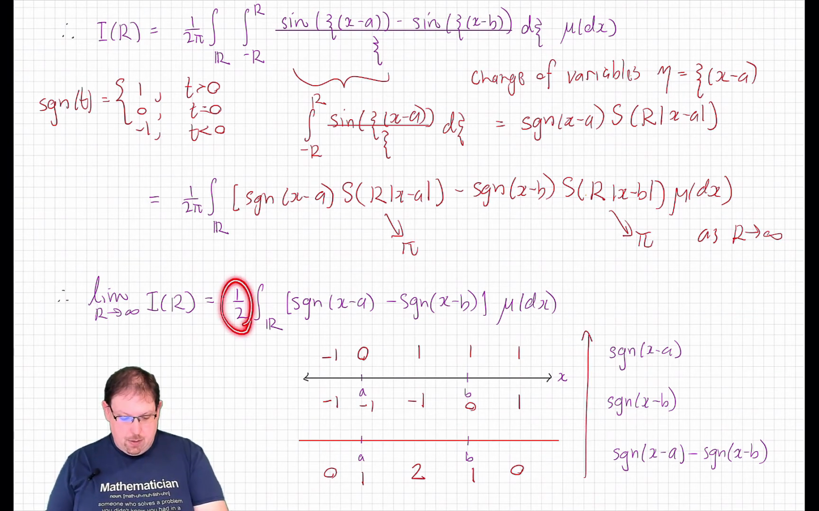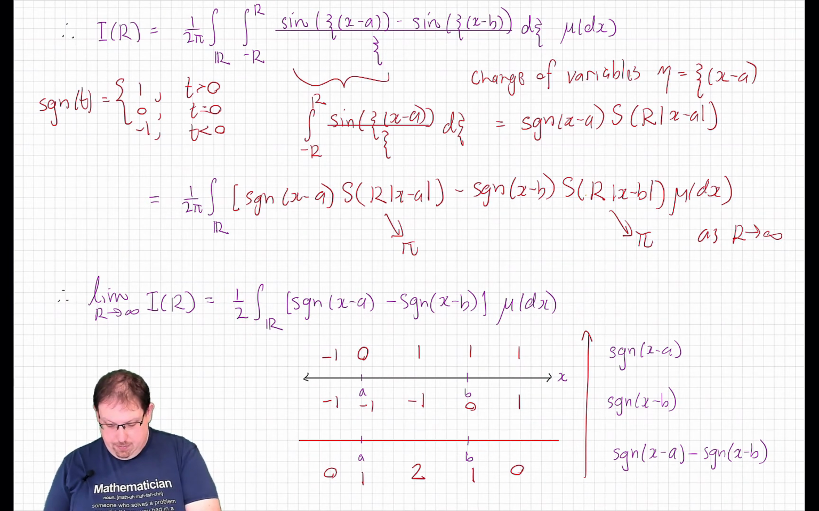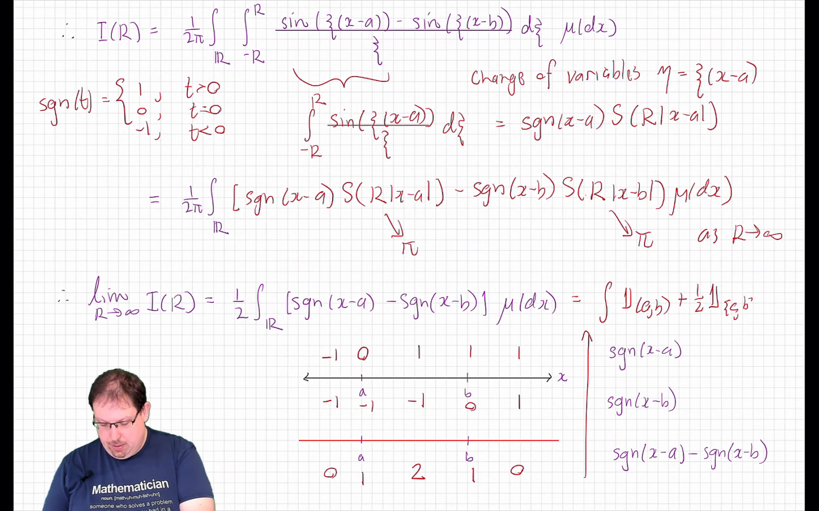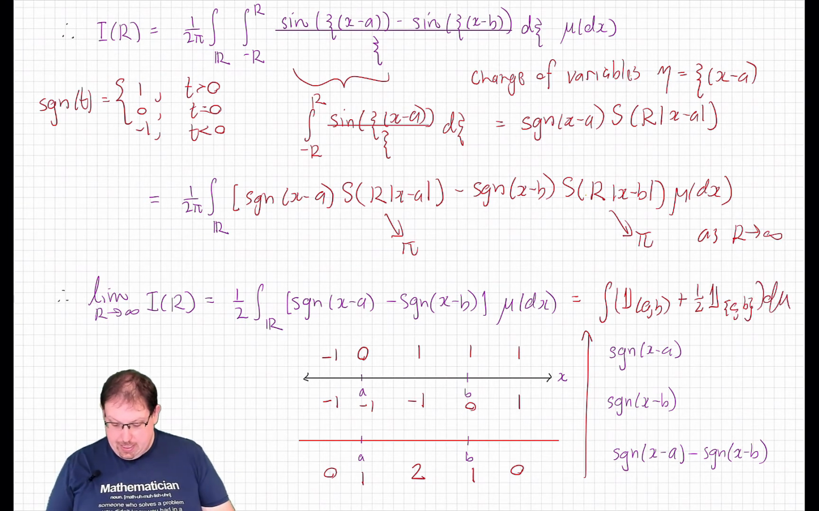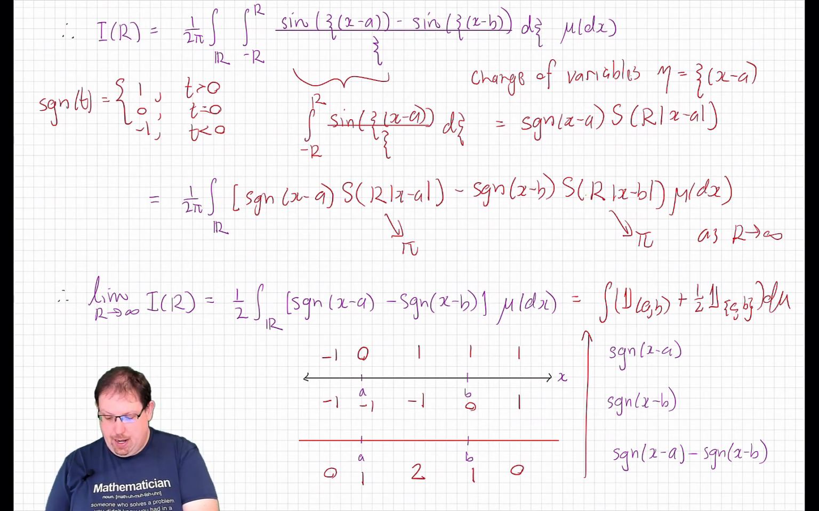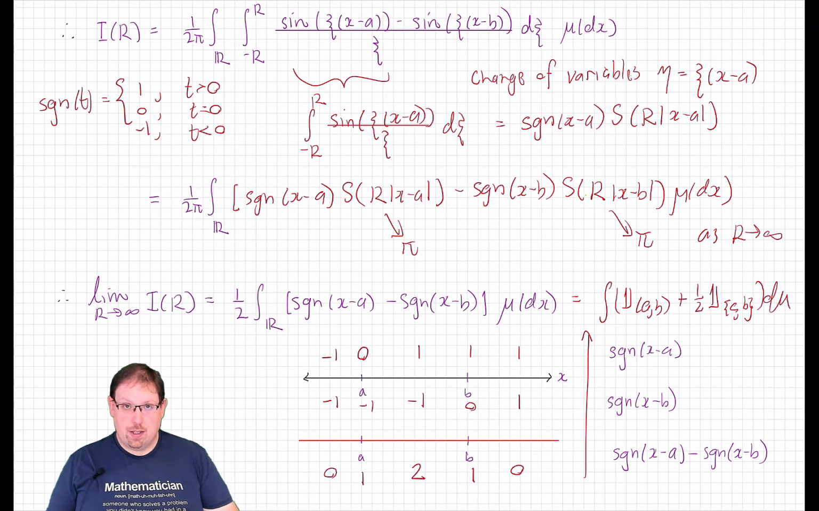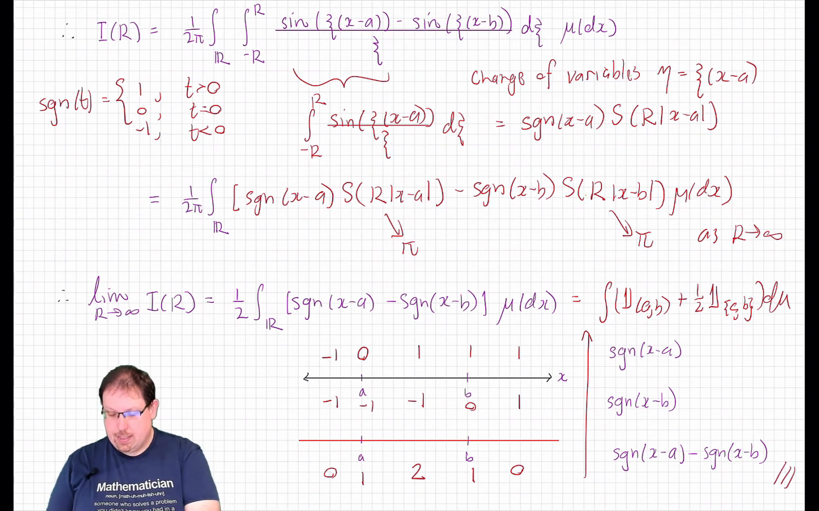Taking into account this 1/2, that gives us the integral of 1 times the indicator of the open interval plus 1/2 times the indicator of the endpoints against mu, and that exactly equals mu of the open interval plus 1/2 mu of the endpoints, proving the inversion formula as claimed.